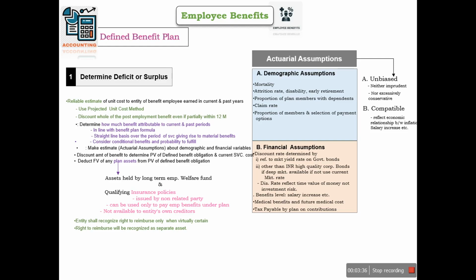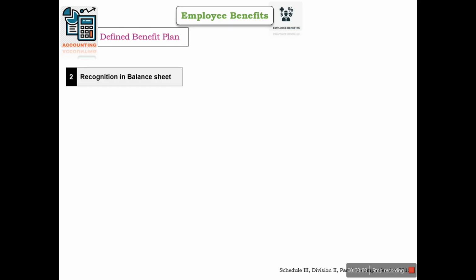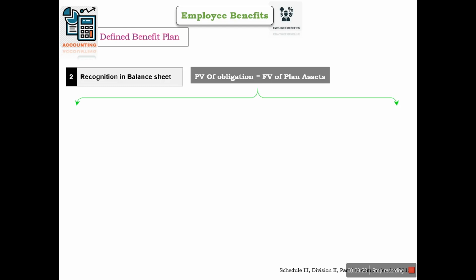We need to determine the deficit and surplus. Second step is recognition in the balance sheet. In the first step, we have calculated the present value of obligation as well as the fair value of plan assets. So in this second step, we are going to compare both things, the present value of obligation and the fair value of plan assets. In case the obligation is greater than the fair value of plan assets, we will call it a deficit, and we will recognize it as a provision under non-current liabilities.